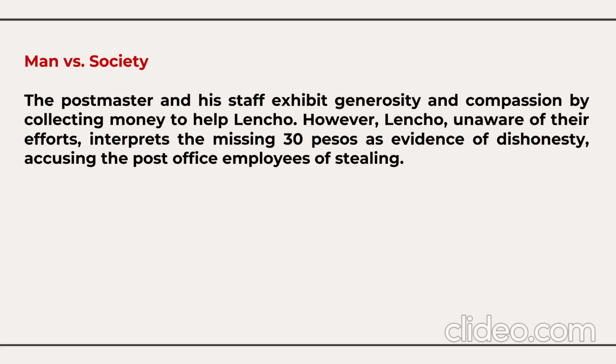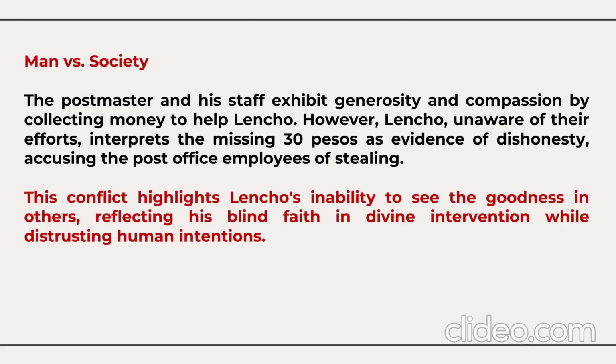He accused the post office employees of stealing those 30 pesos. So this conflict shows Lencho's inability to see the goodness in others, reflecting his blind faith in the divine intervention while distrusting human intentions. So this is about these two conflicts.